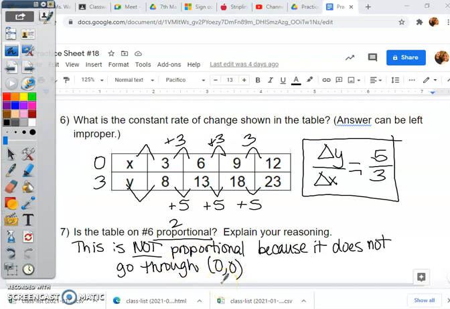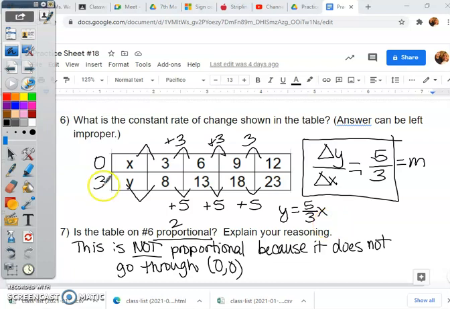Okay? Now, for those of you that were paying attention the other day, you might have learned that if I was writing an equation for this, it would be y equals, remember this is always m, and in this case it's not k. It would be k if it went through 0, 0. Since it doesn't go through 0, 0, that means there's going to be something here.